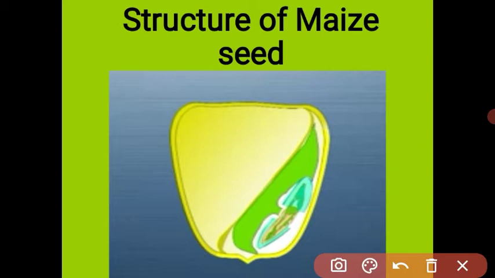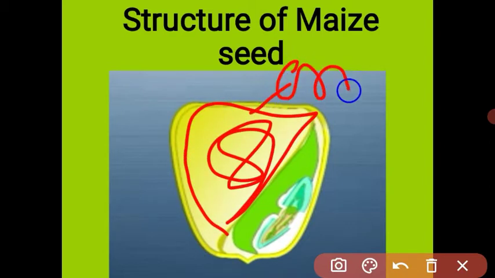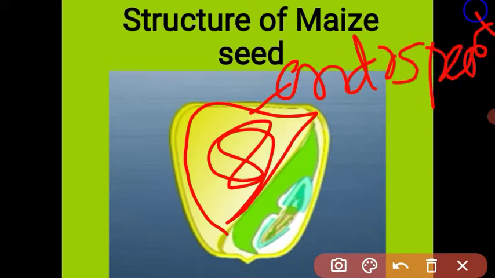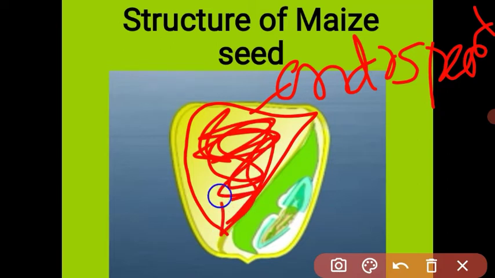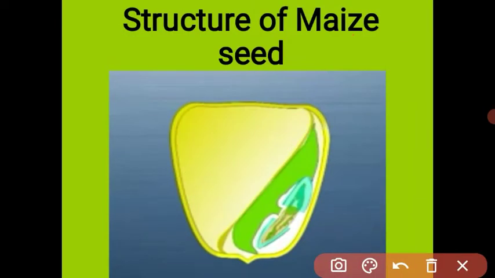Why? Because this part is called the endosperm. What is meant by endosperm? Endosperm is the part rich in starch. We eat chapati, bhakri, bajra, jowar. They contain a large amount of starch. Endosperm means starch.